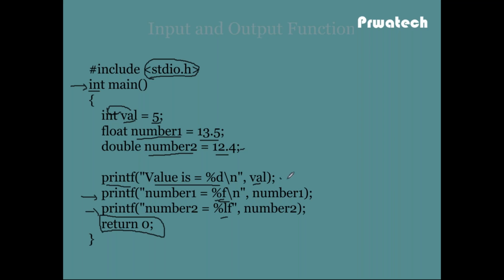So this one is value is, so this is integer and val. So the value is equal to 5. Then the second printf statement, number1 equal to, this is the float value, so number1 is 13.5.